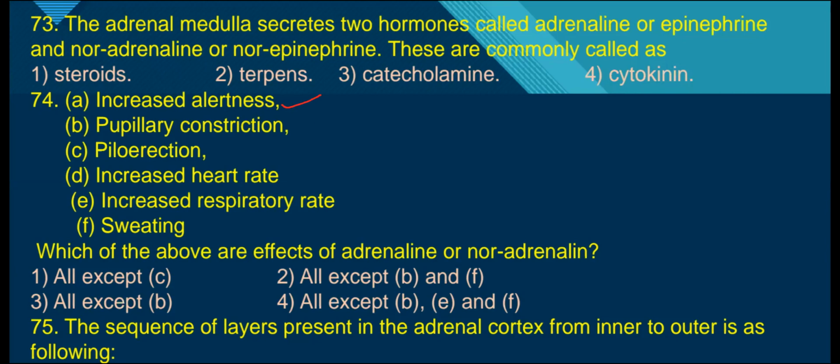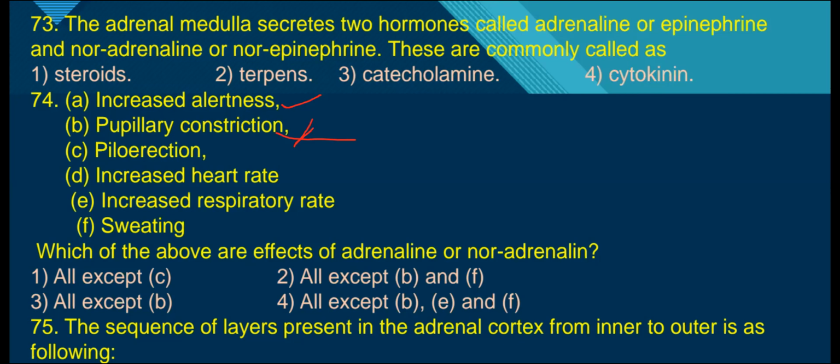Pupillary constriction, wrong. During stress or tension, pupillary dilation takes place, because adrenaline stimulates the dilation of the pupil. The pupil is the small opening present in the iris. So when we are under stress, pupillary dilation takes place, not constriction.